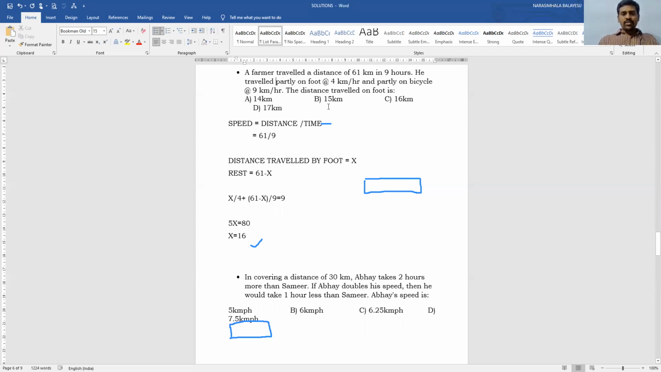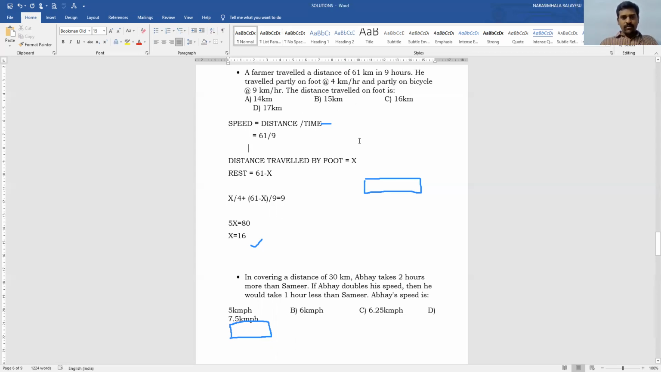Now, but what is the question? How much distance he traveled on foot? He traveled partly on foot. We don't know the distance, but at what speed? 4 kilometers per hour. And the remaining he traveled at 9 kilometers per hour. That is what we have to find out. So we don't know the distance x traveled on foot. What is the total distance traveled?